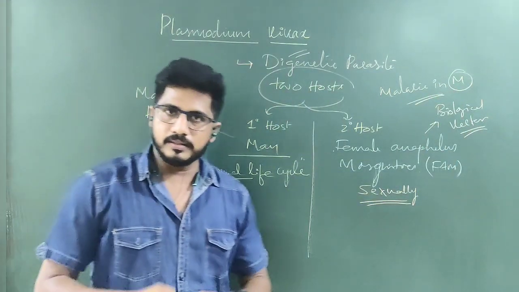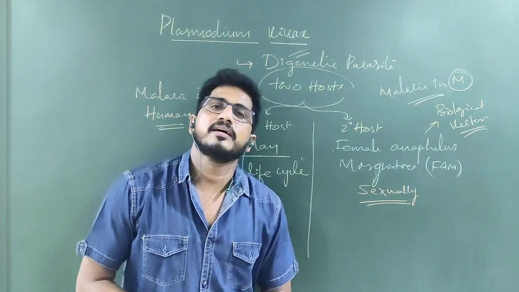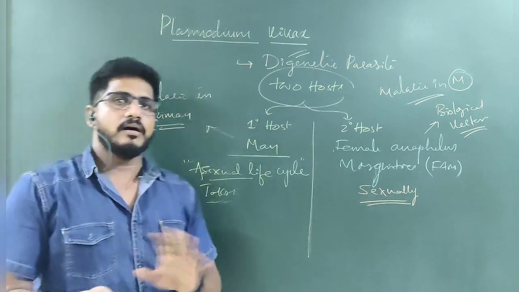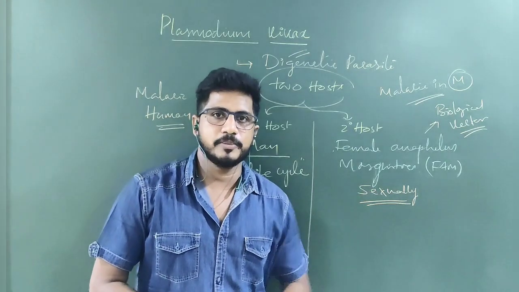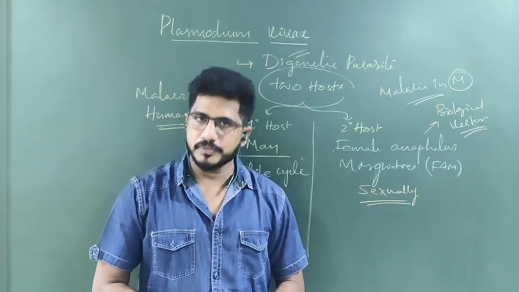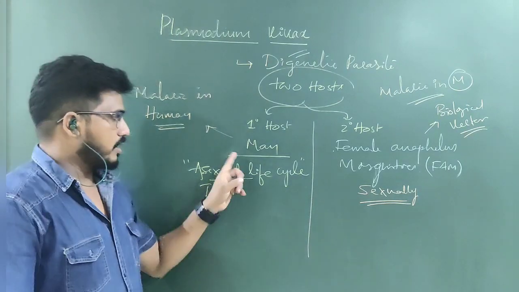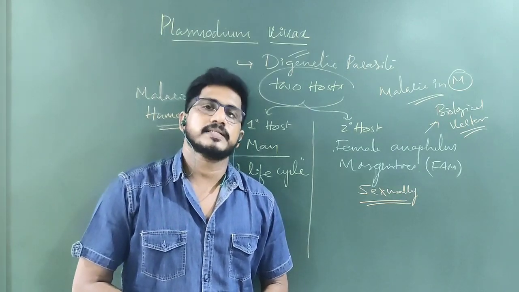In PUC theory examinations, one of these will come. If asked to explain the malaria life cycle in man, you have to explain only the asexual life cycle. If asked to describe the changes that occur in the female Anopheles mosquito, it means the sexual life cycle of the Plasmodium. So now let me discuss the asexual life cycle of malaria in man.